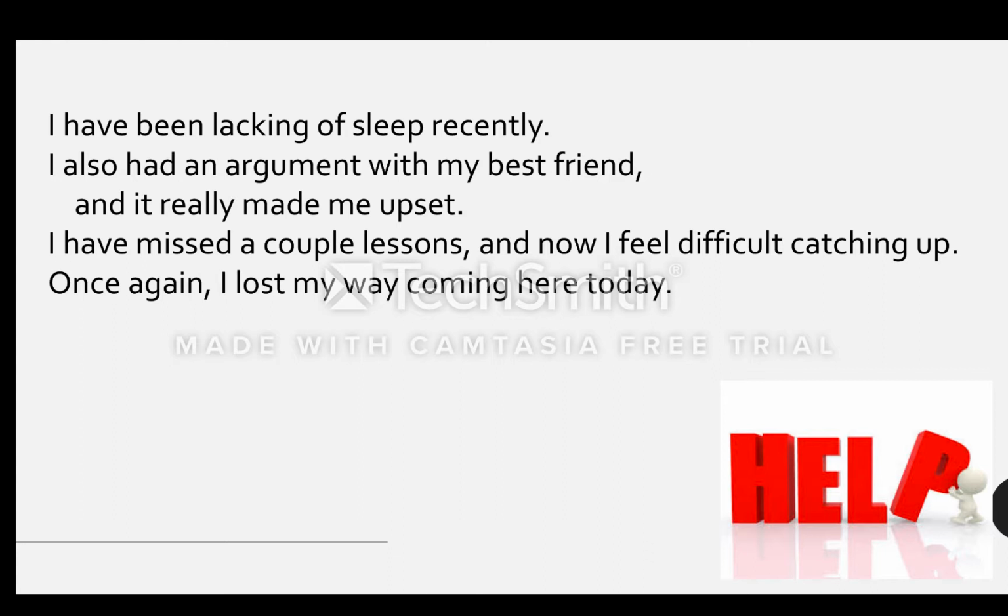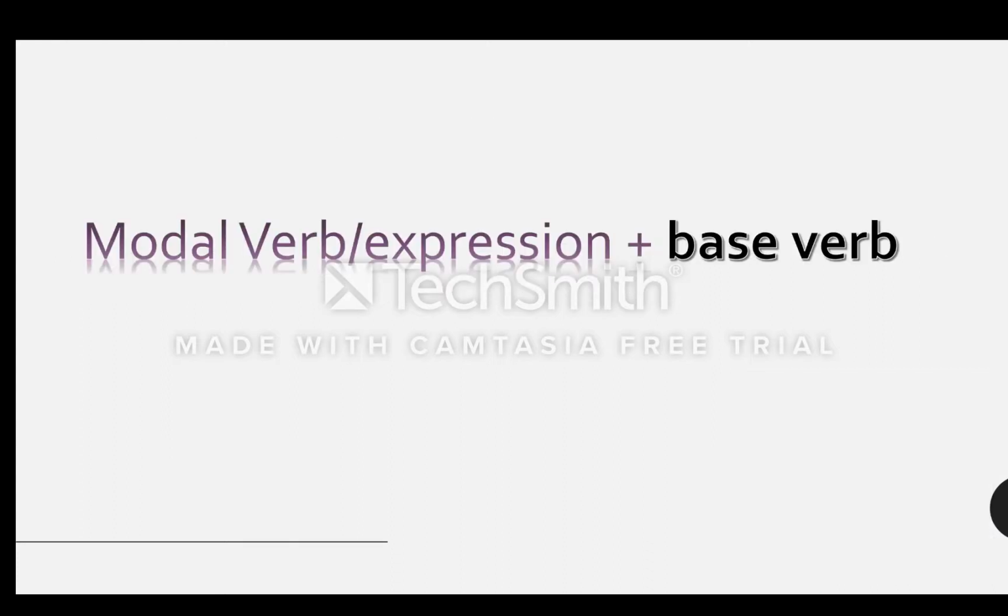So as you can see, today our topic is about giving suggestions and giving advice. Except for should, there are other modal verbs or expressions we can use in different scenarios when we give advice. Now, let's look at the basic form.